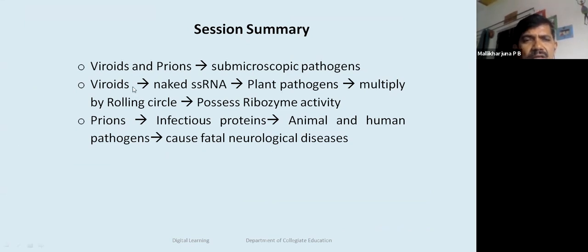So here, we have discussed viroids and prions. They are submicroscopic pathogens. Viroids are naked single-stranded RNA molecules. They are plant pathogens and multiply by the rolling circle model. Generally, they have ribozyme activity. Whereas prions are infectious proteins infecting animals and man and causing neurological diseases.